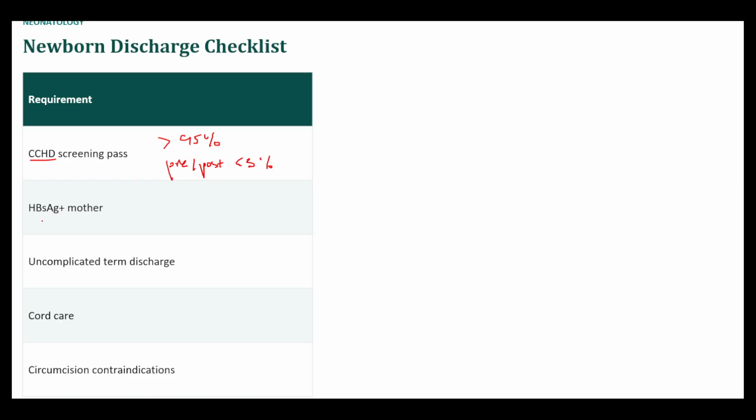For a mother who is positive for hepatitis B surface antigen, you have to give HBV and HBIG within 12 hours. And I also talked about that in the previous video. Uncomplicated term discharge, so you can keep them in the hospital for 1 to 2 days, and then they should see their family physician within 2 days, or it's becoming more common for families to follow up with midwives as